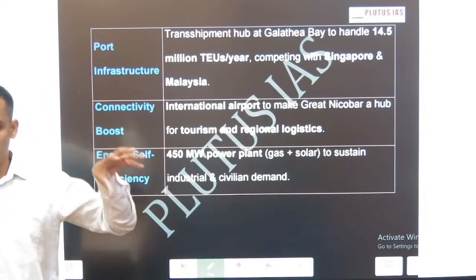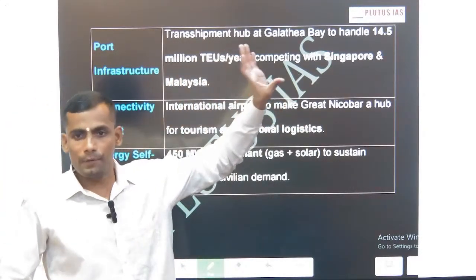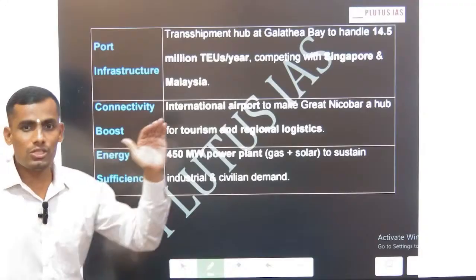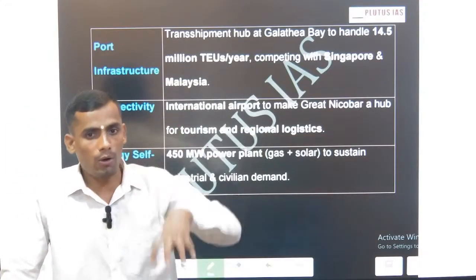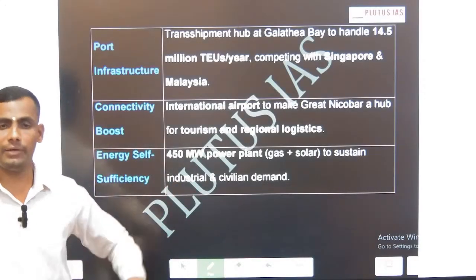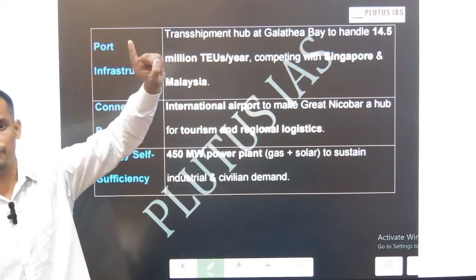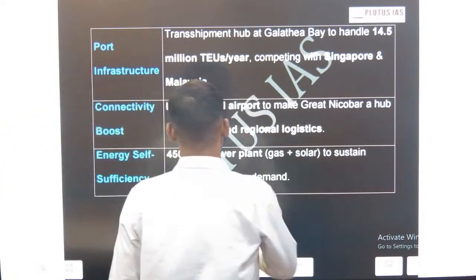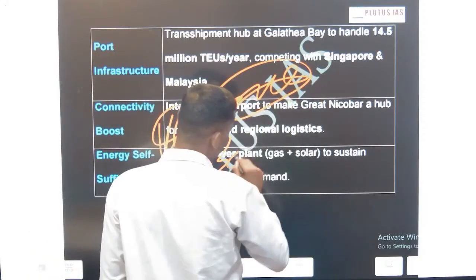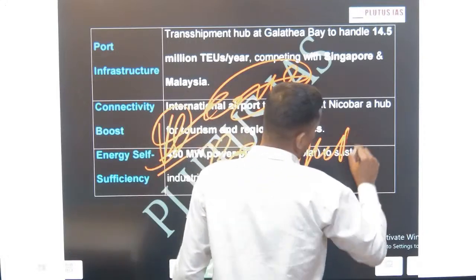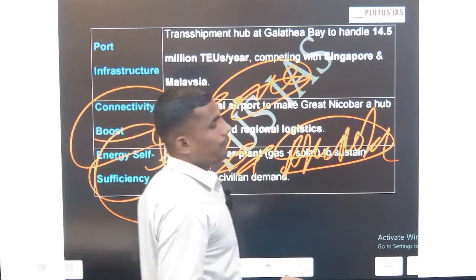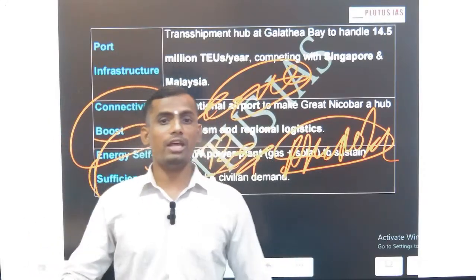Now, the East Asia Summit happened and that led to the Chennai-Vladivostok connectivity project. But that passes through the Malacca Strait, and who is at the mouth of the Malacca Strait? This Greater Nicobar. So automatically it will increase the connectivity with ASEAN countries and Russia. So this Chennai-Vladivostok connectivity project will automatically get a boost because of this Greater Nicobar project. So this is the fourth. Then now exactly one of the components I initially mentioned, the energy generation.